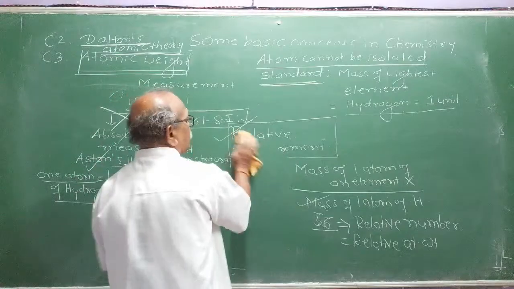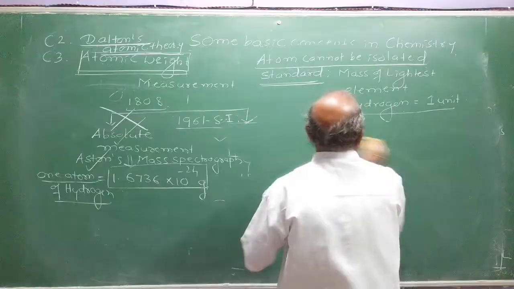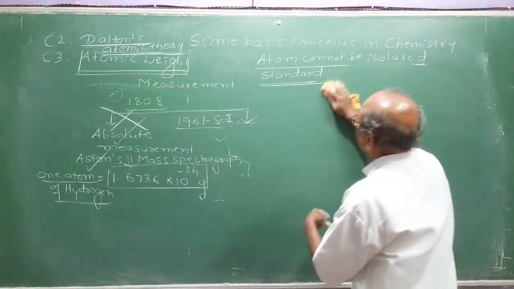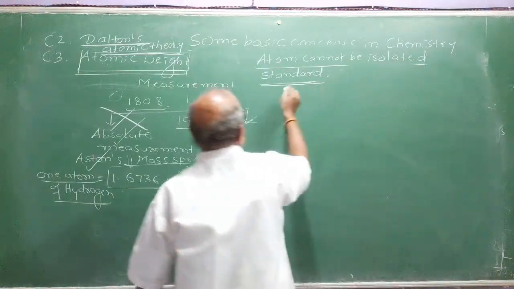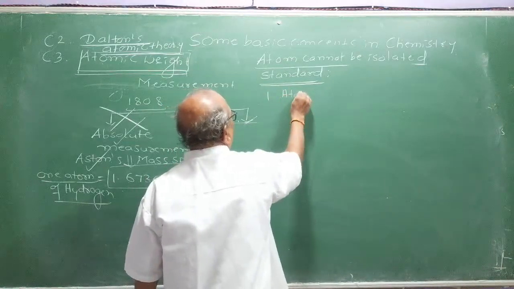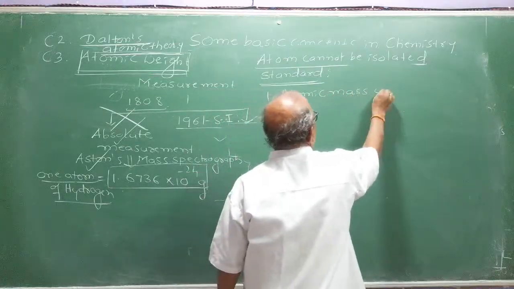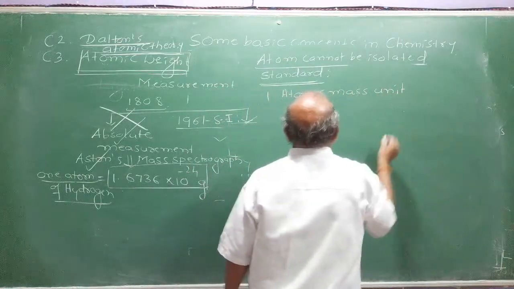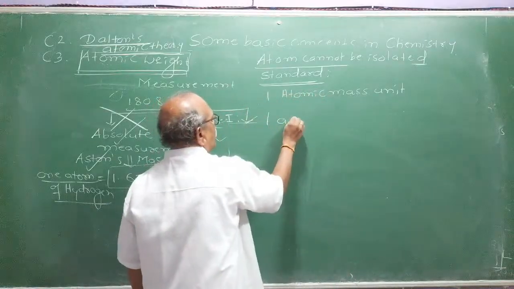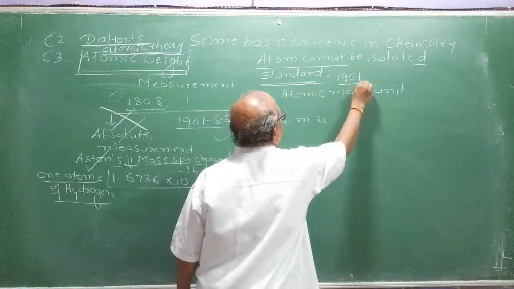But in 1961, a standard was chosen by SI, called the atomic mass unit. A mass unit means a standard mass unit. We call it 1 AMU. In 1961, a new standard was introduced.